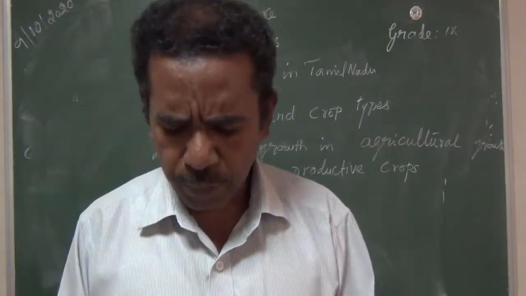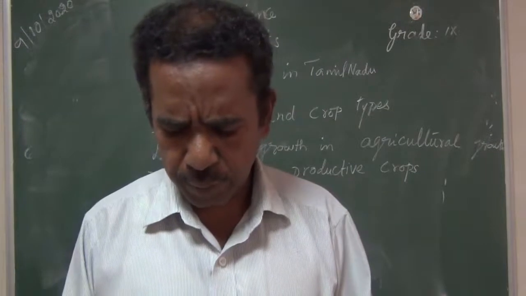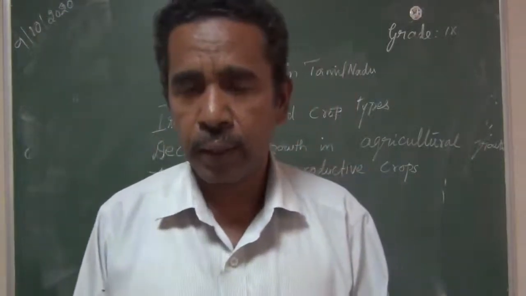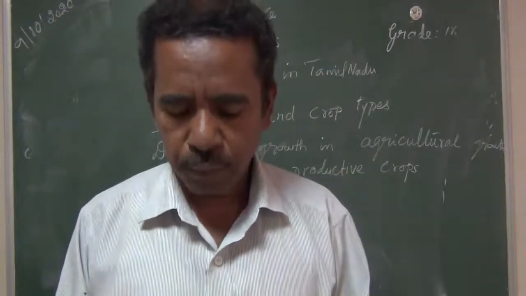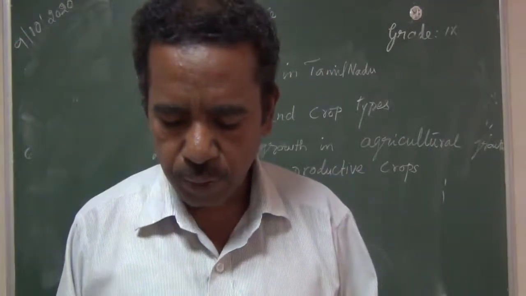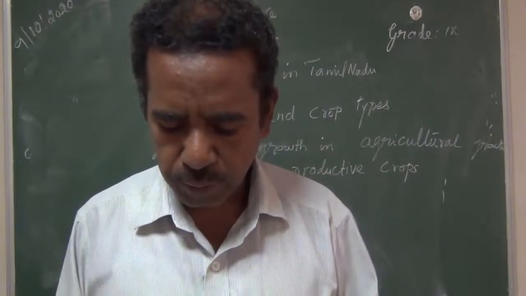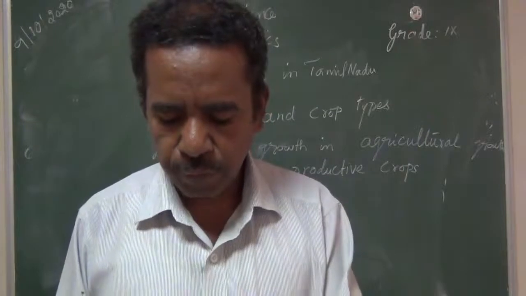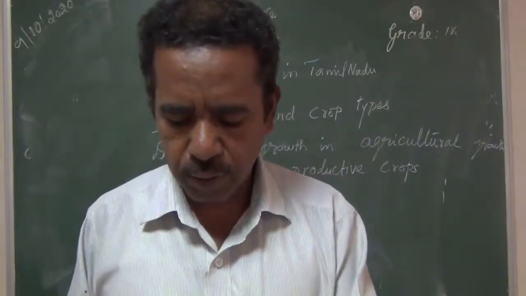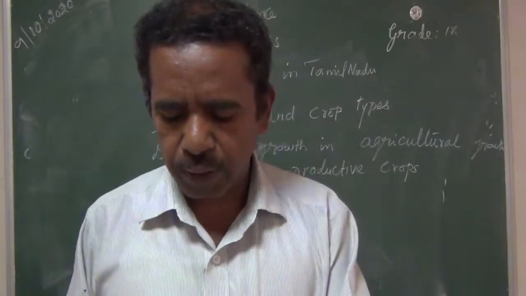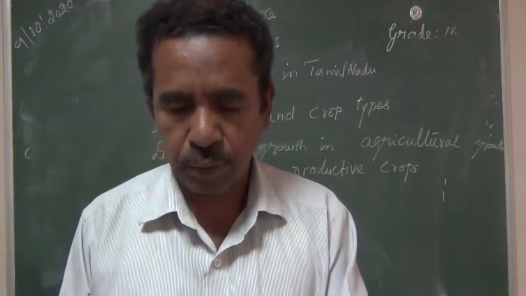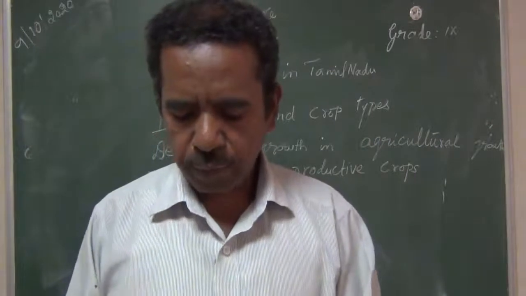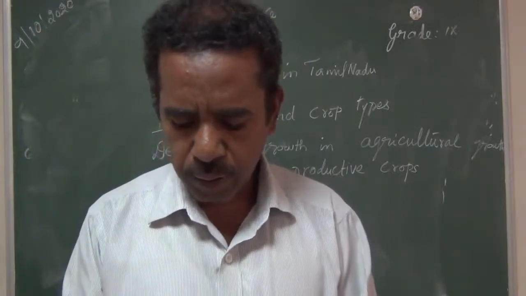The productivity of paddy has increased more than 3 times by adapting scientific methods. The food grain production capacity has increased about 3.5 times between 1965 to 66 and 2014 to 15. The productivity and food production in Tamil Nadu continues to increase.